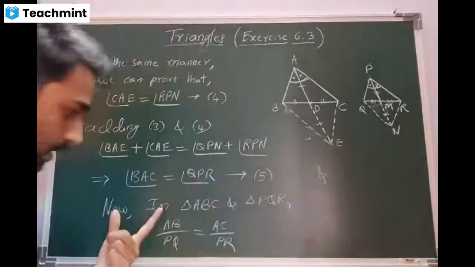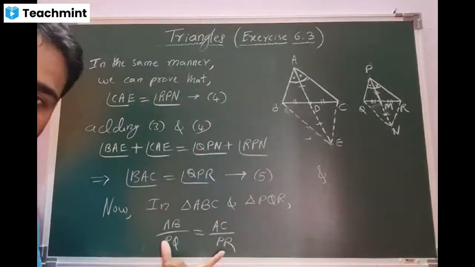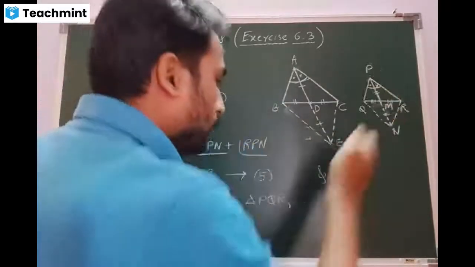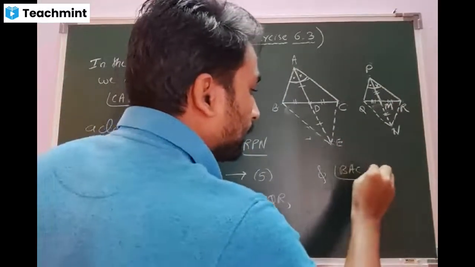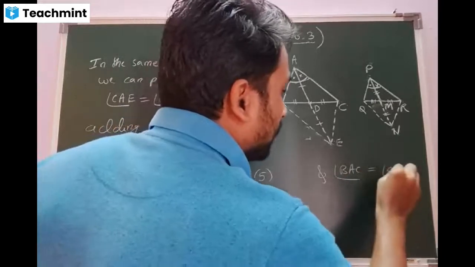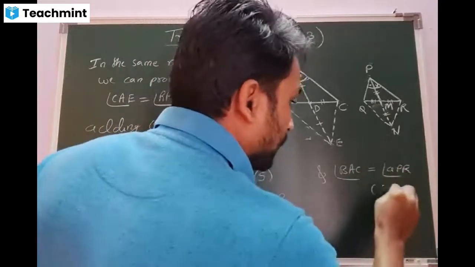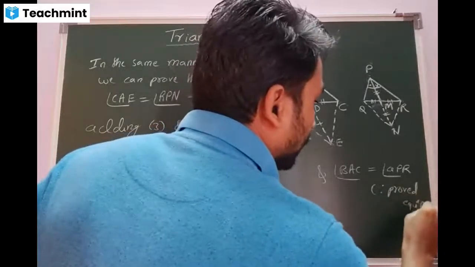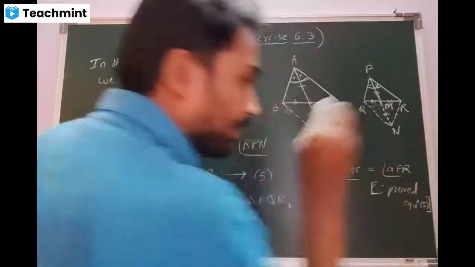And in these triangles, one thing I can observe is BAC is same as QPR. Here the reason is proved, equation number 5. Proved. Equation number 5.